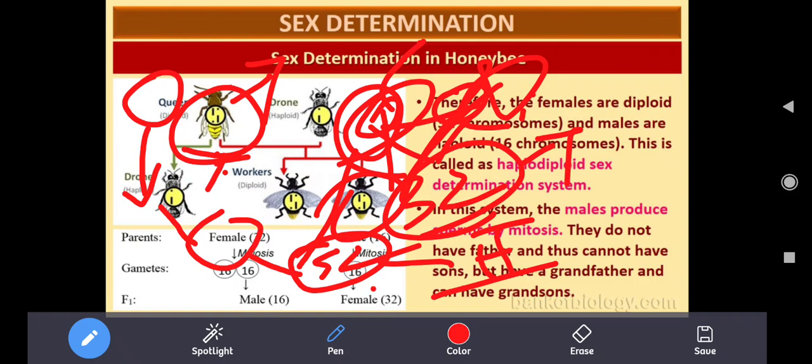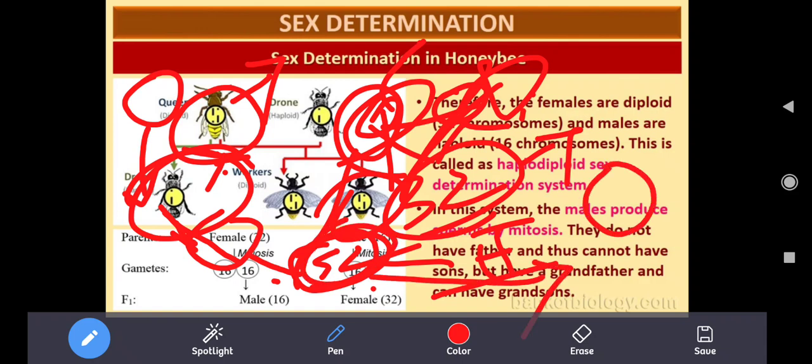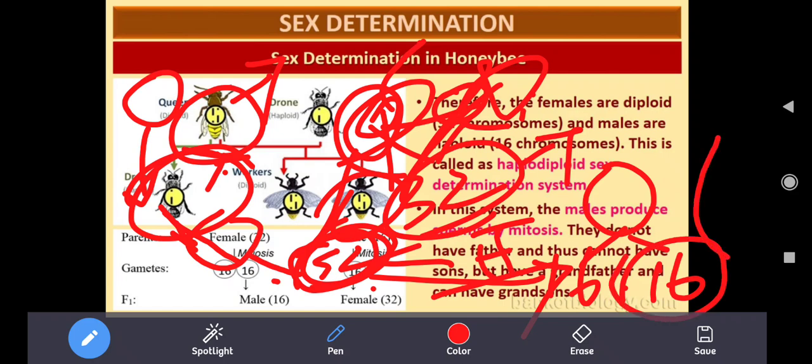When the sperm of this male combines with the egg of the female, it produces 32. Now if these 32 undergo meiosis during gamete formation, 16, if one egg fuses with the sperm, that will develop into a female. Suppose this 16 does not undergo fertilization, then it will develop into a male.